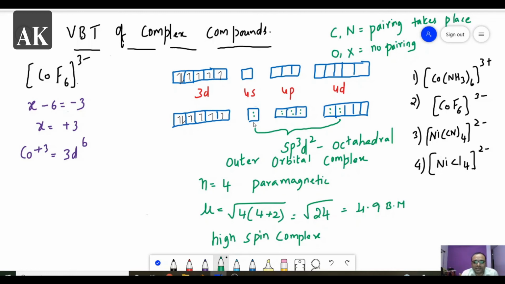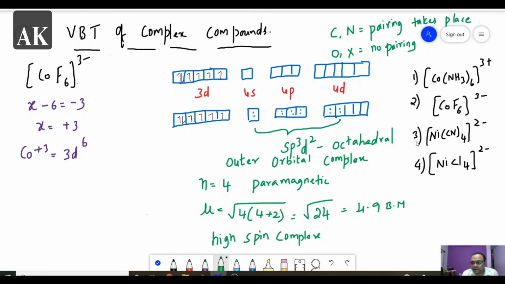Now the necessary orbitals are created so that 6 fluoride ions should occupy here. So that is why 1, 2, 3, 4, 5, 6. So these are all forming a hybridization of sp3d2. So it is octahedral. So sp3d2 is outer orbital and d2sp3 is inner orbital. Unpaired electrons are there, so paramagnetic. This is how we calculate the magnetic moment, and this is a high spin complex. That's all. So this is an example for an octahedral complex.